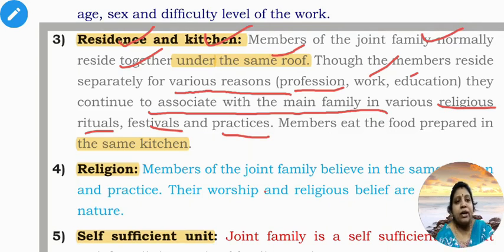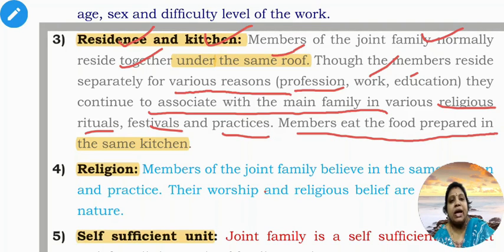If they went outside for professional, work or educational purposes, in the religious ceremonies they will come, they will participate in festivals and they will join the family members. And family members eat the food prepared in the same kitchen. So this is the importance of joint family regarding residence and kitchen.